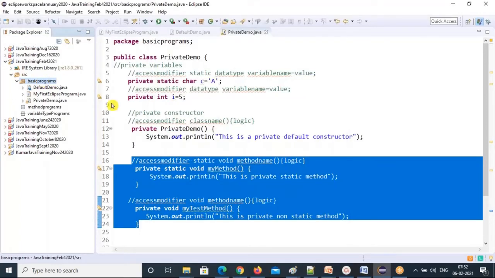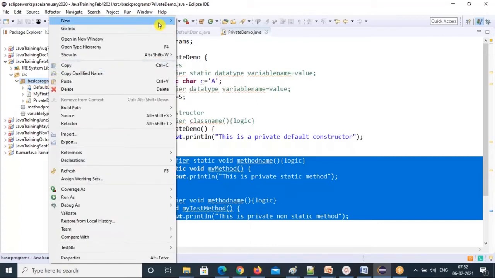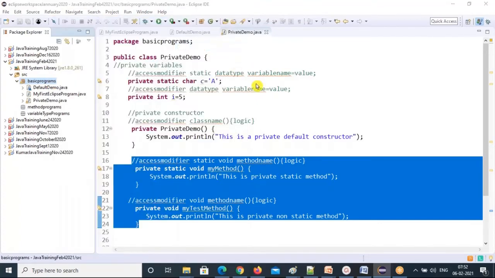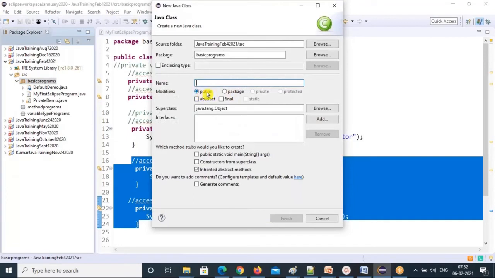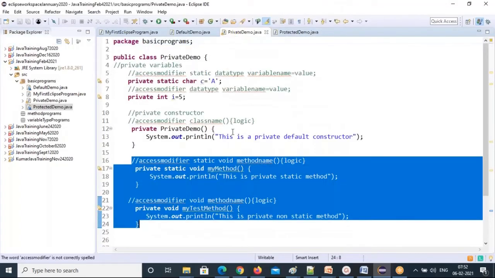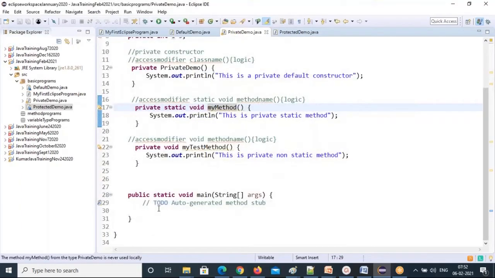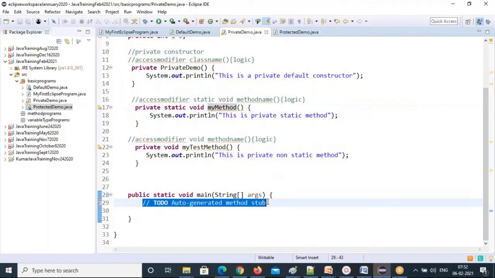So Mahesh is asking to run, we'll run. Let's create this first protected demo class. See, I can create my class either public or default. Let me take public. Let's take a package class I'm creating. Protected demo. Take the main method. So you want me to run, right? If I want to run, I should have something here in the main method, otherwise your code won't execute.